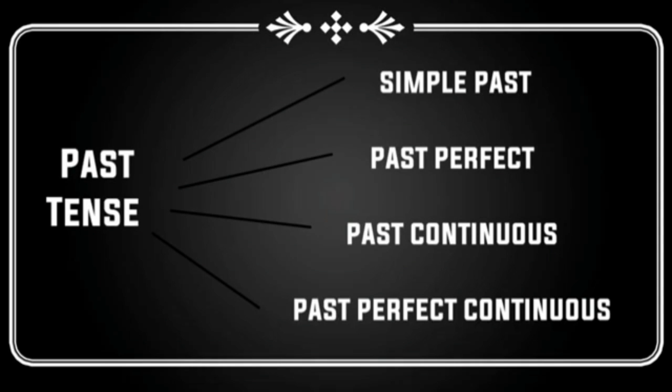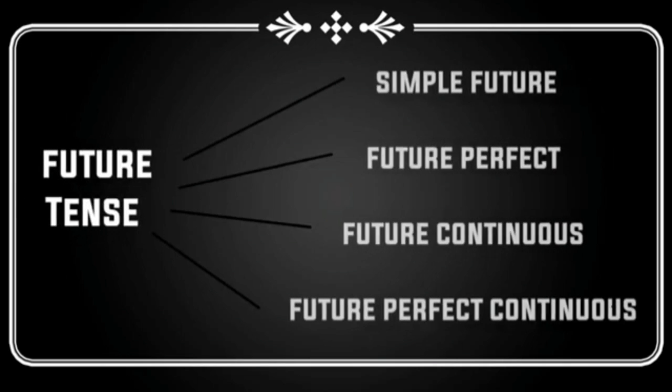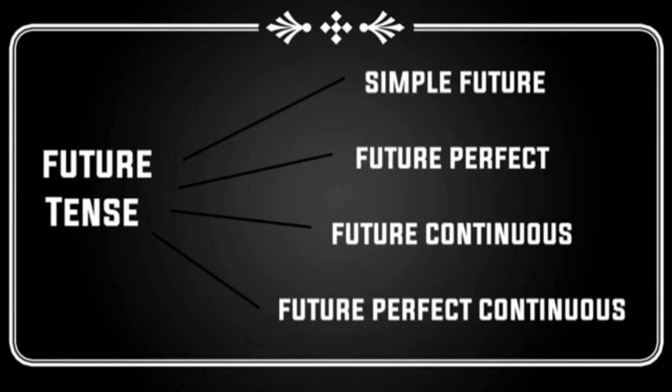For example, in past tense, past simple, past perfect, past continuous, and past perfect continuous. Then in future, simple future, future perfect, future continuous, future perfect continuous.